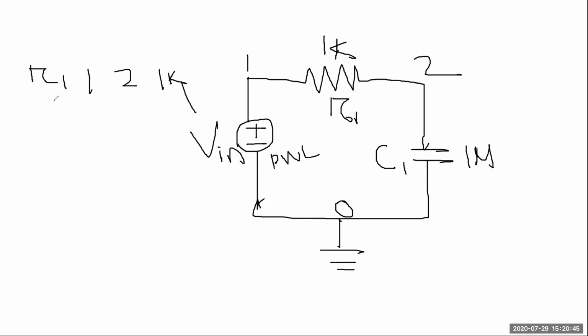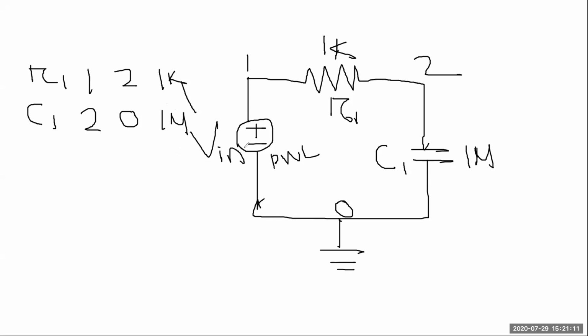Second, for C1, write C1, the name of the capacitor, then node 2, then node 0, because this is ground, and the value is 1 micro. Resistor and capacitor definitions are completed.